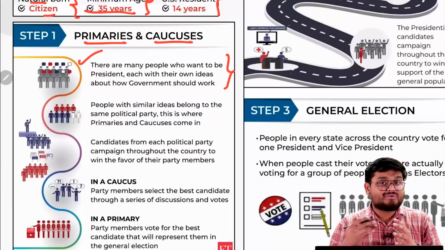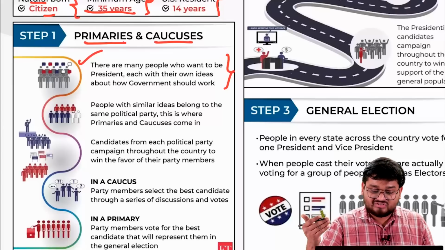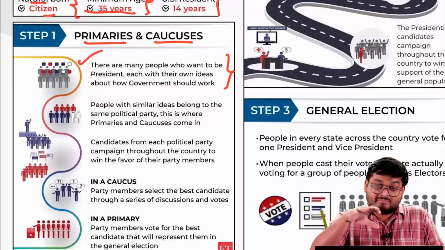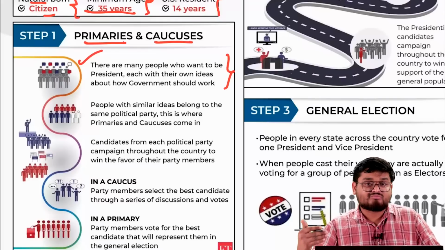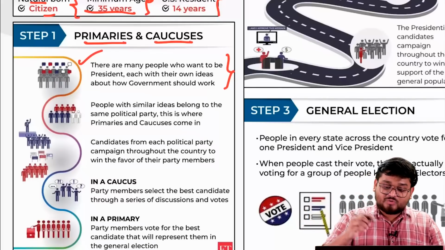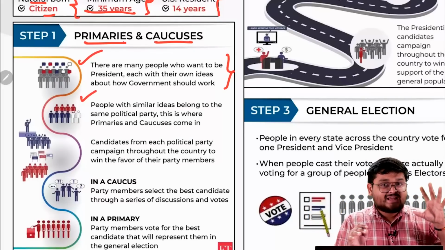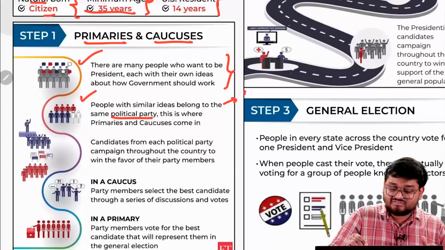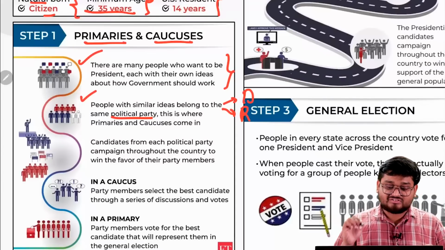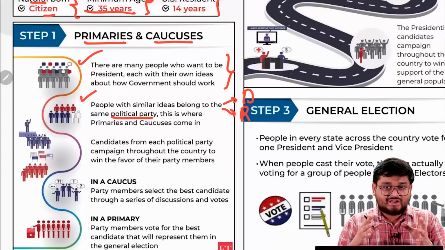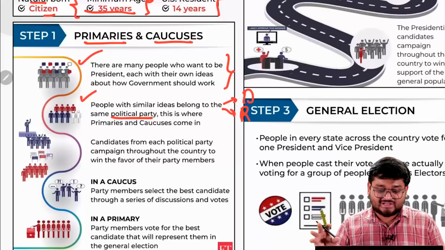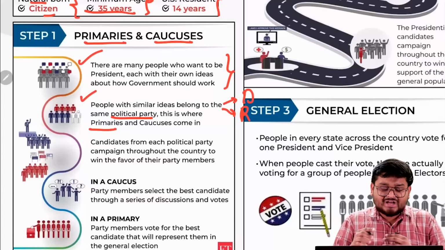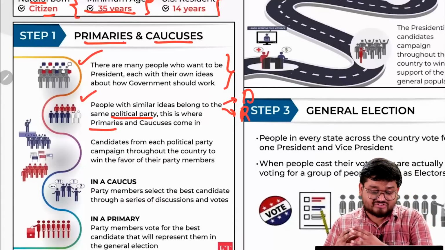But how will they fulfill their aspirations to become the president? Now, they all have their different ideas about how the government can be better, how we can have some improvements over a period of time. So people with similar ideas belong to the same political parties. In the US, there are 2 political parties, the Democrats and the Republicans. So these people try to group themselves within these political parties, and this is exactly where firstly the primaries and then the caucuses come into the picture, right?